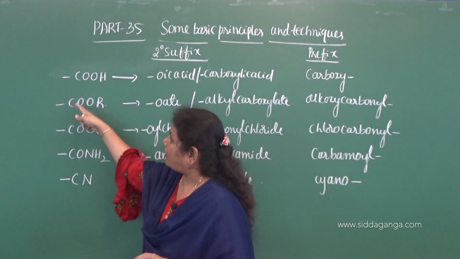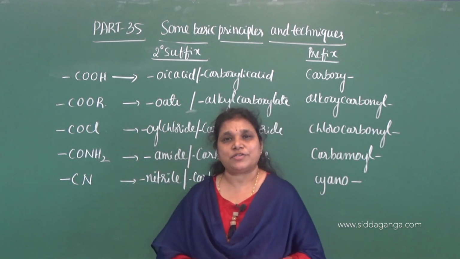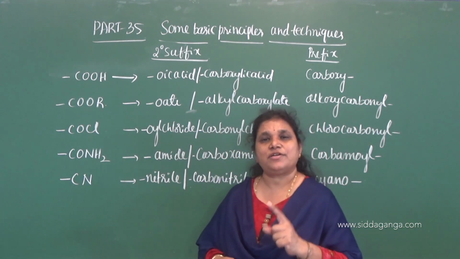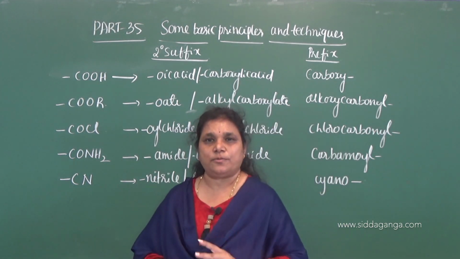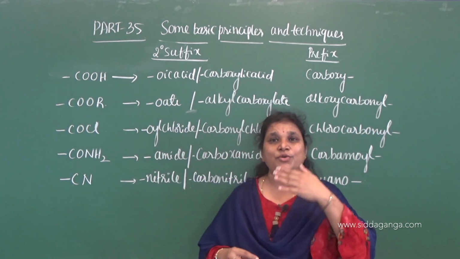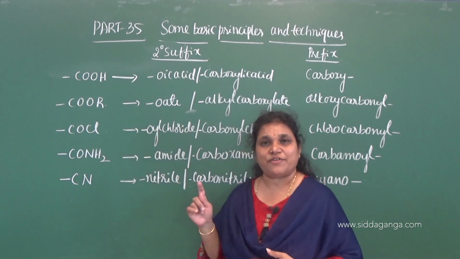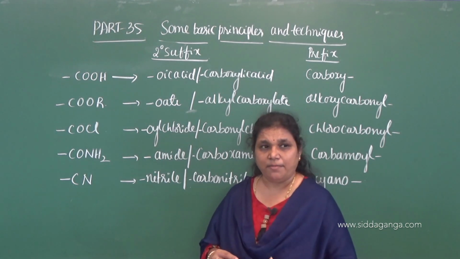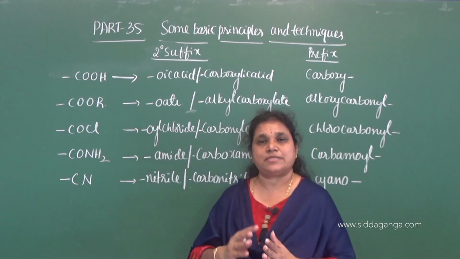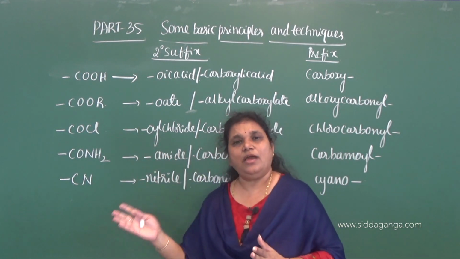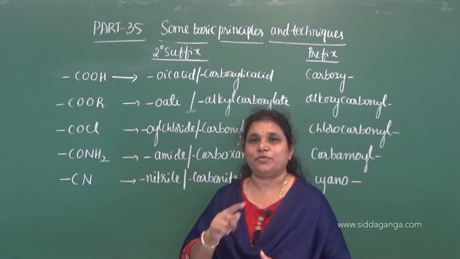And we have to consider the carbon atoms of these carbon containing functional groups when only one such functional group is present, or two such functional groups are present. If more than two are present, we cannot consider the carbon atoms of these functional groups. And at the same time, if only one of these functional groups is attached to the alicyclic ring, there also we are not considering the carbon atom in the root word.